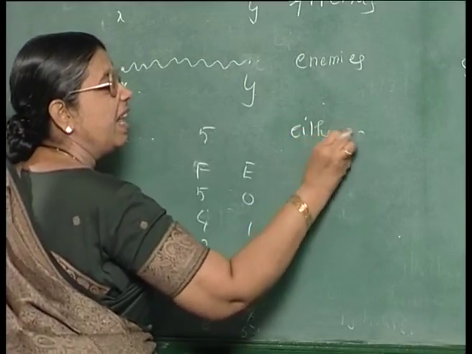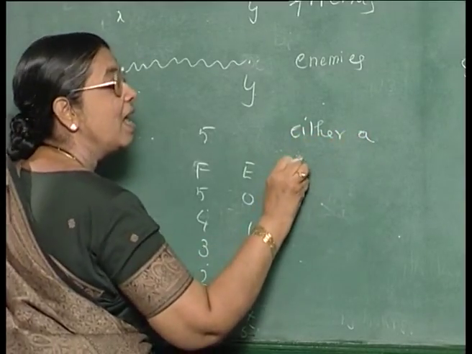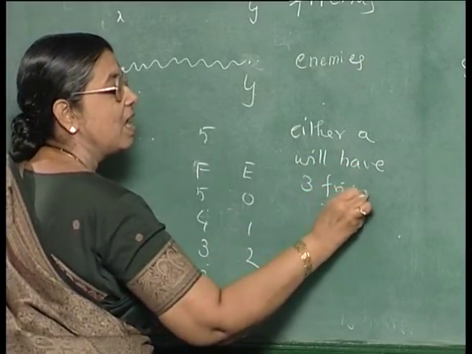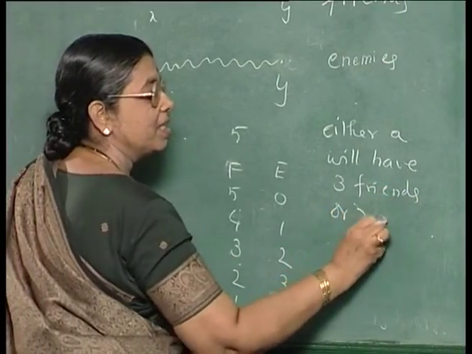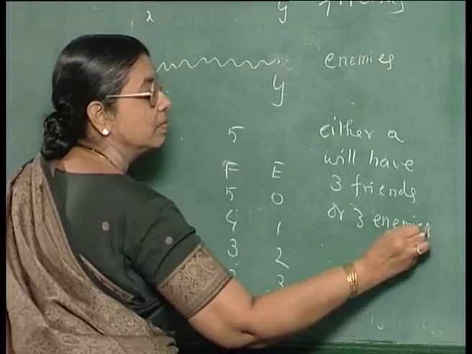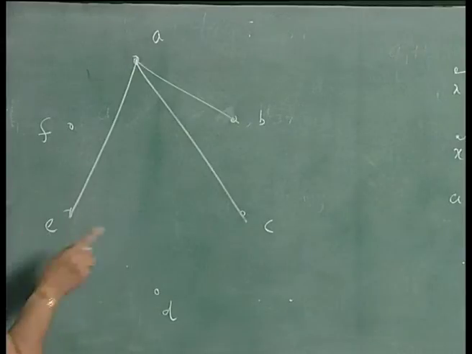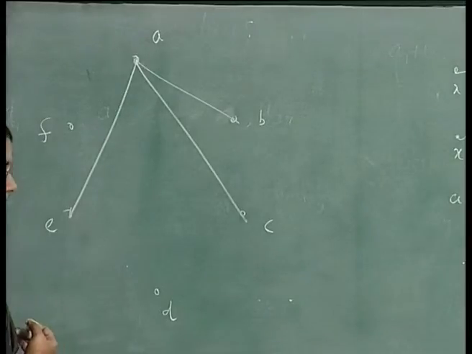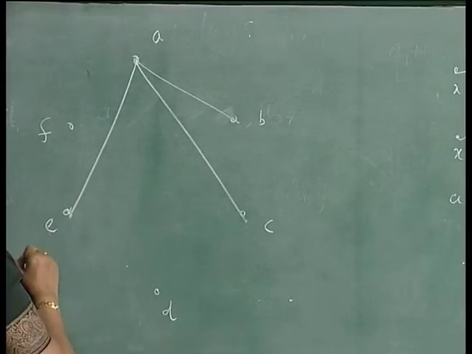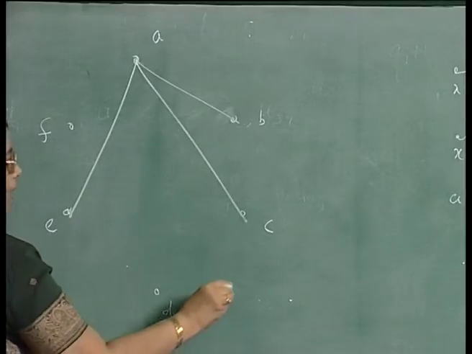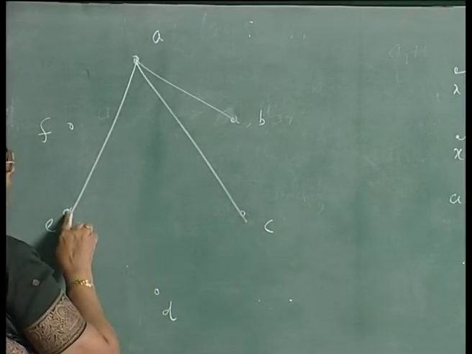This is by the pigeonhole principle: either A will have 3 friends or 3 enemies. Suppose he has got 3 friends. We will see how we can deal with the case when he has 3 enemies. It is similar. Suppose he has 3 friends, say B, C and E are his friends. Then consider B and C, C and E, and B and E.